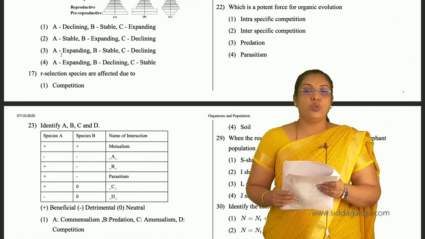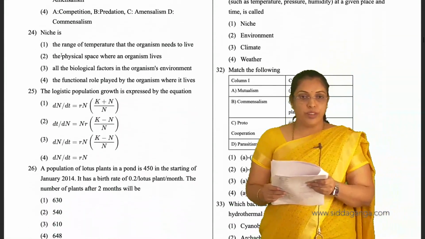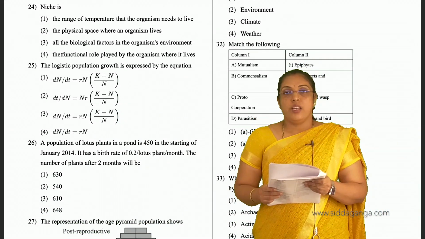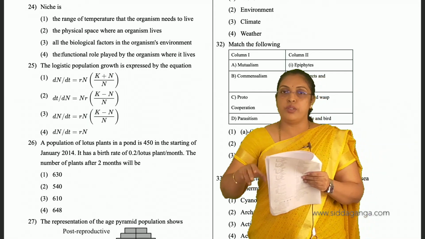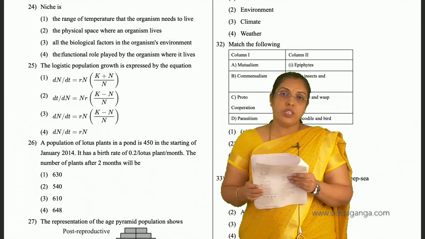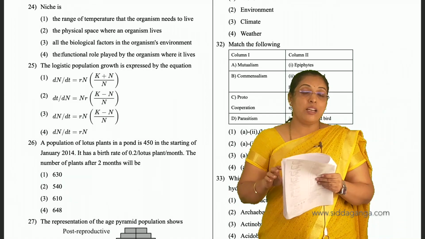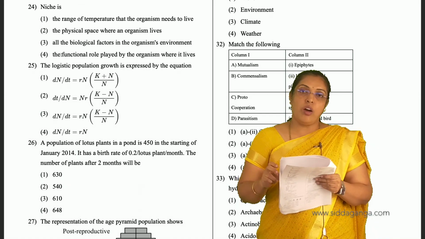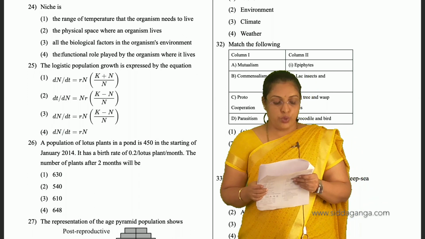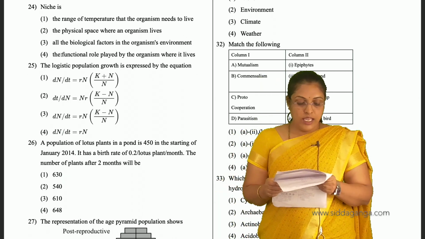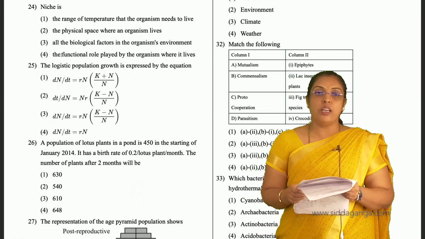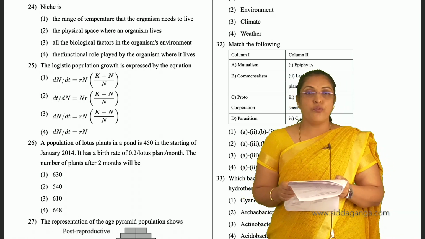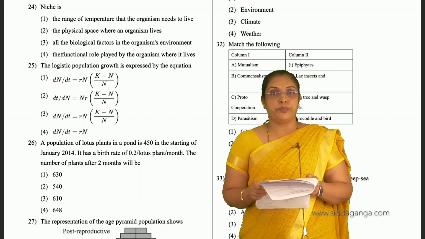Coming to 24th question. Niche. So, habitat tells where the organism is going to live in an ecosystem. Niche tells us the functional role of that organism in an ecosystem. So, niche is the functional role played by an organism where it lives. So, for 24, fourth is the answer.